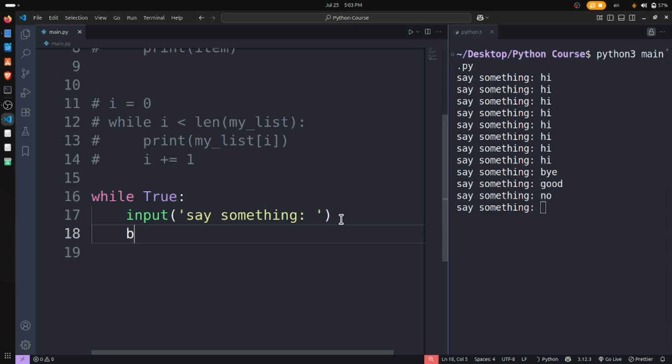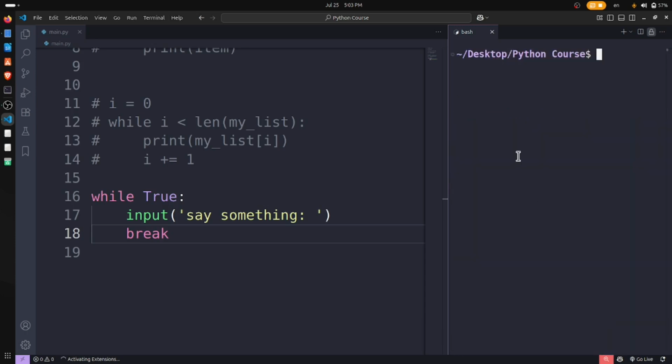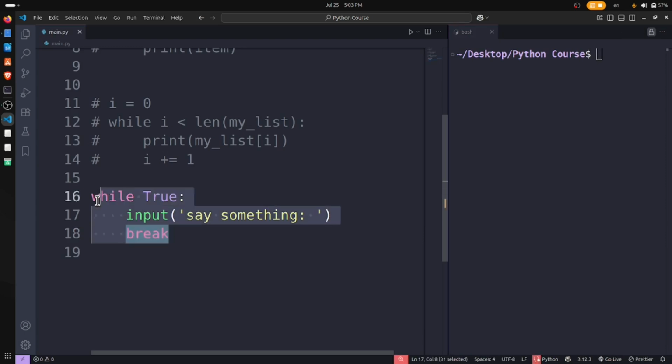But when I add the break, it will break. So when we don't know the end limit, that's why we use the while loop. In a for loop, we understand where we end. This is the importance of the while loop in the Python programming language, and also in other languages like C and Java, which also have the while loop.